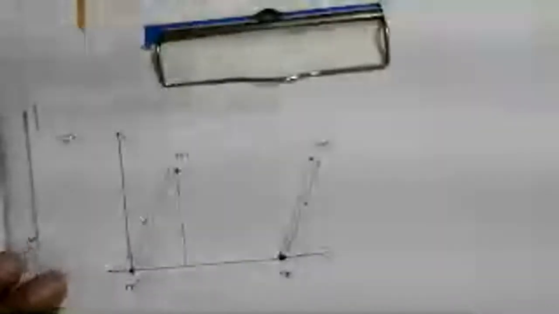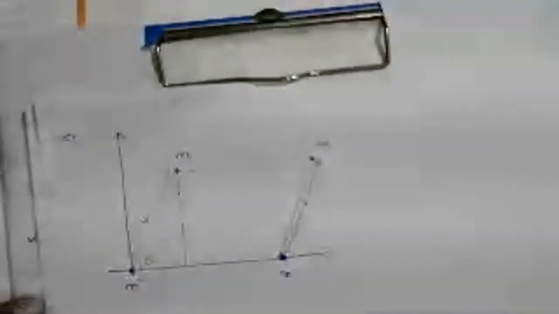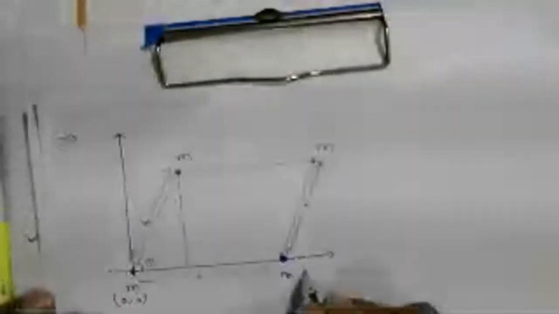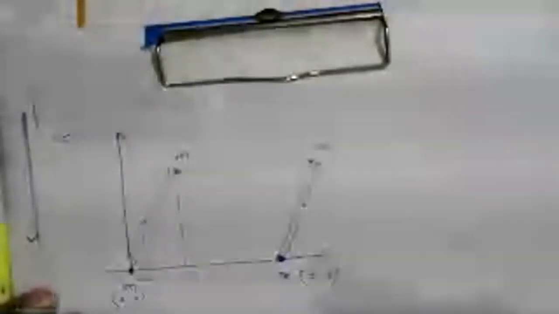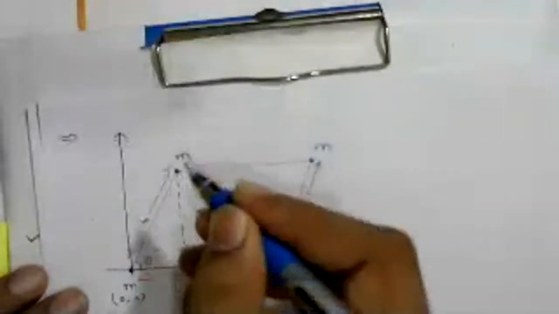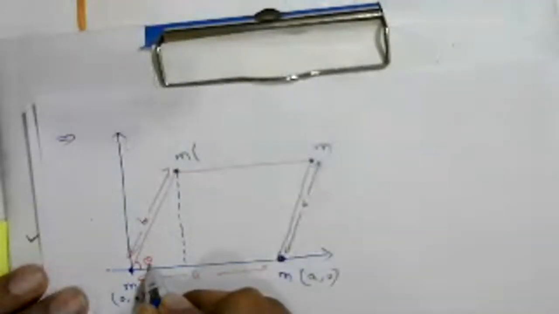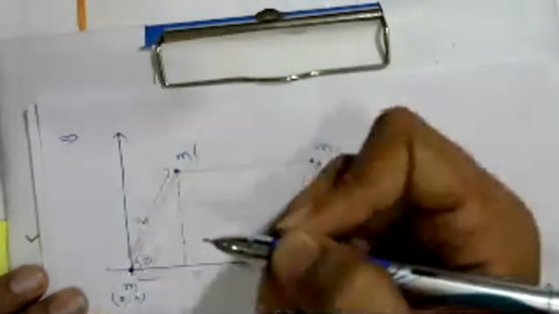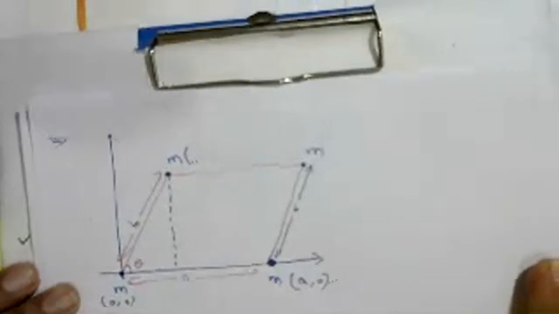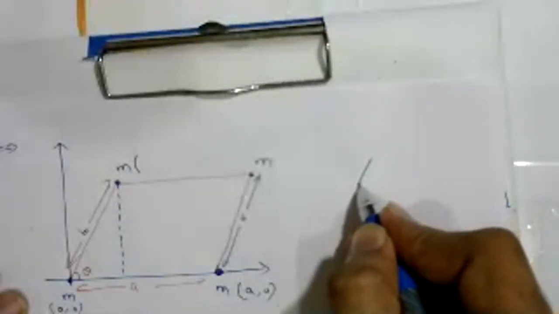So first we have to find the coordinates. The coordinates of the center of mass we are going to find here. This is 0, 0, and this one is what? On the x-axis, a, 0. And the coordinate of this one is what? Okay, this angle theta, so from here to here, this is b. I'll write here c.